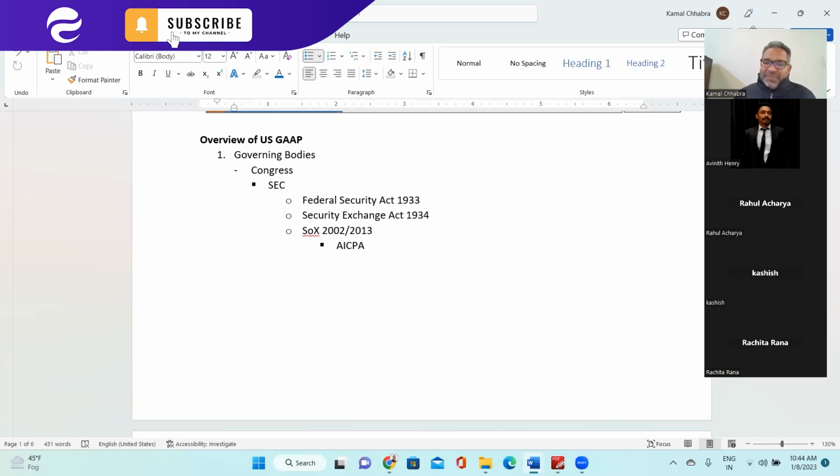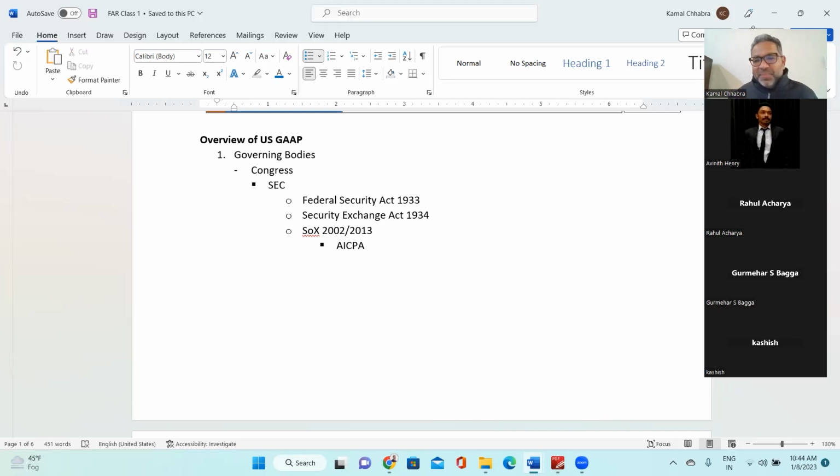What is AICPA? American Institute of Certified Public Accountants. This is an independent body, that is an NGO, and they follow all the regulations and ensure the companies are following these regulations. So these are monitoring bodies, or independent NGOs, created under the law of the government, right?